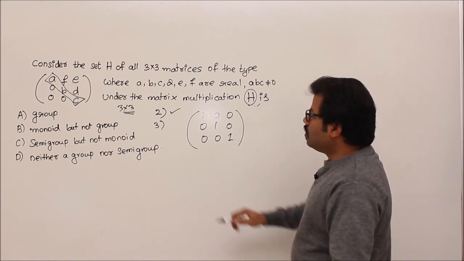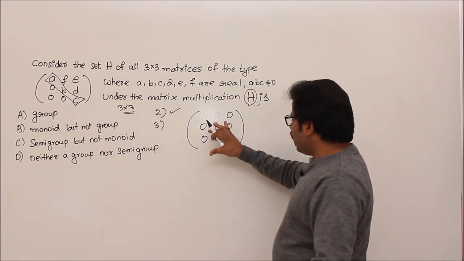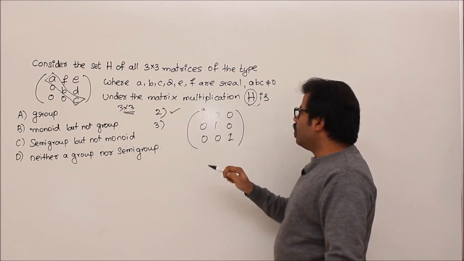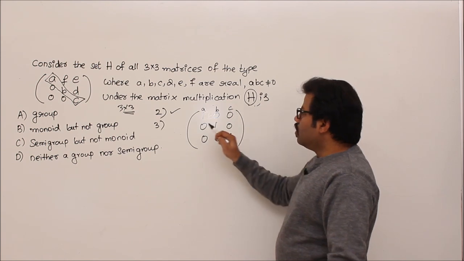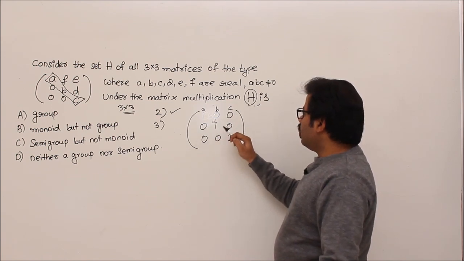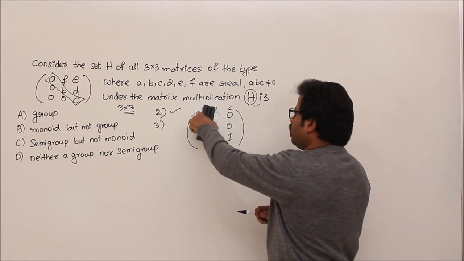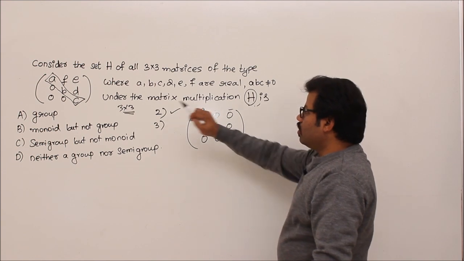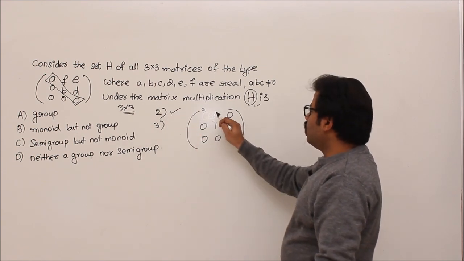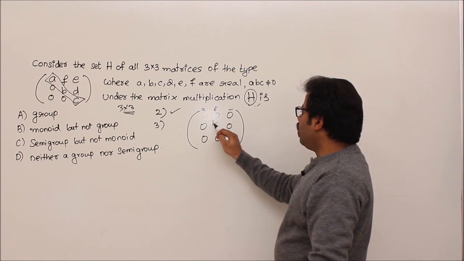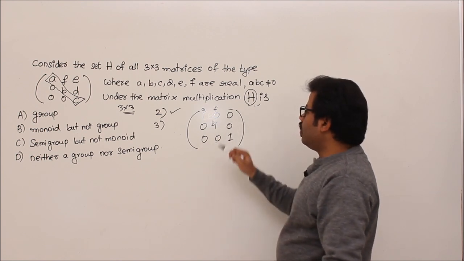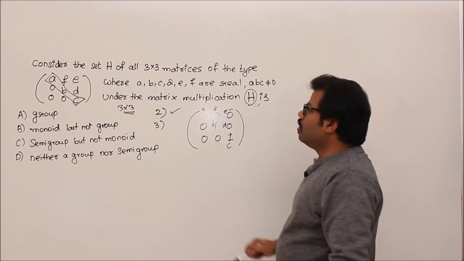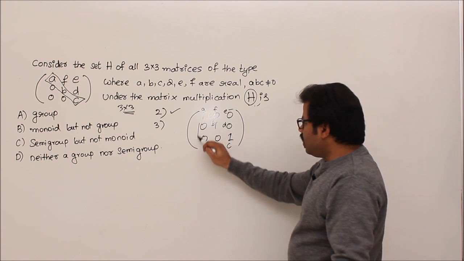Now see the structure. Does this structure belong to our set? We will see. Yes. Actually, see the structure: A 0 0, then F B 0, then E D C. Here the only thing is you should have zeros.